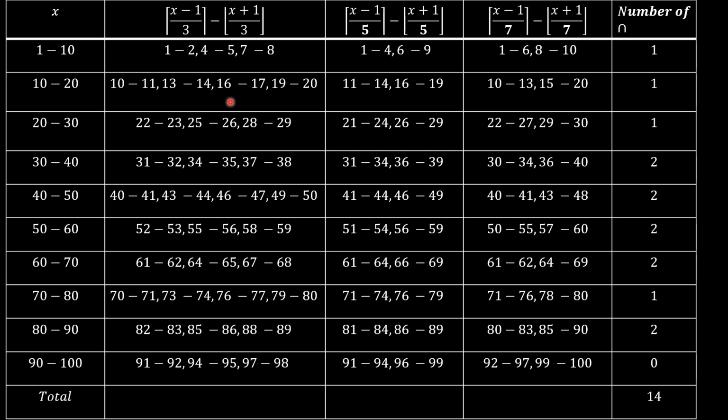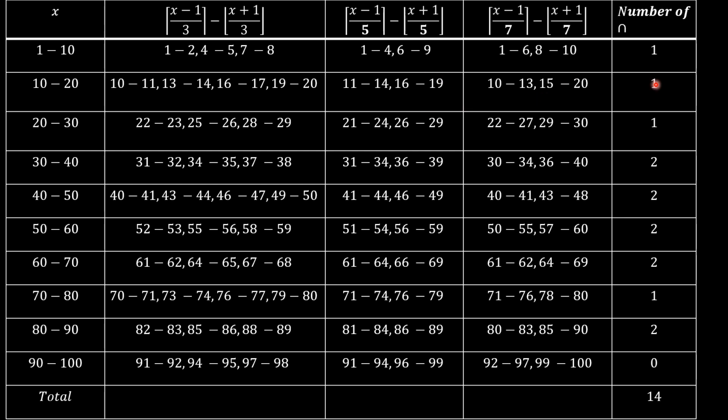And then here again, 10 to 11 happens to be the only region of intersection, because 13 to 14 would fall right between here, and 16 to 17 would fall right between here as well. 19 to 20 would fall after this.